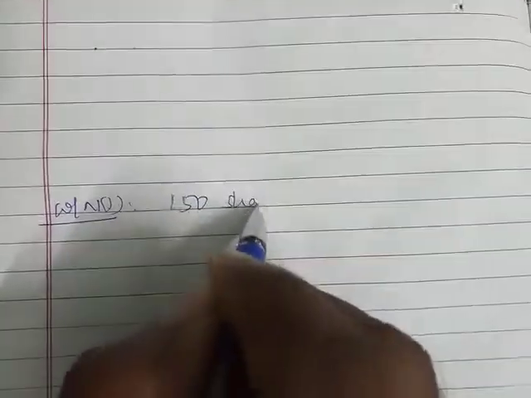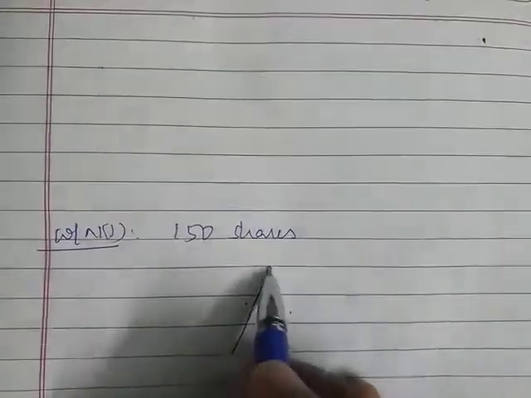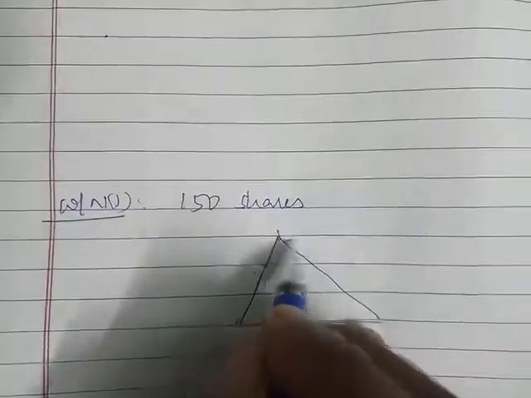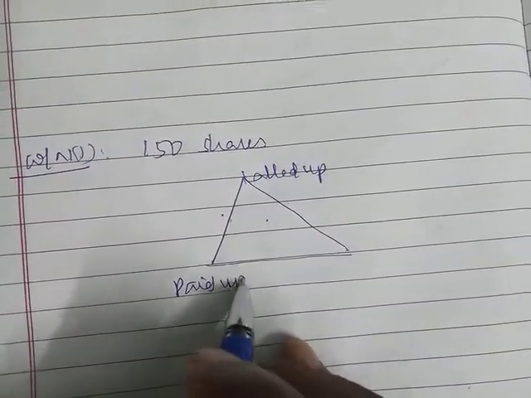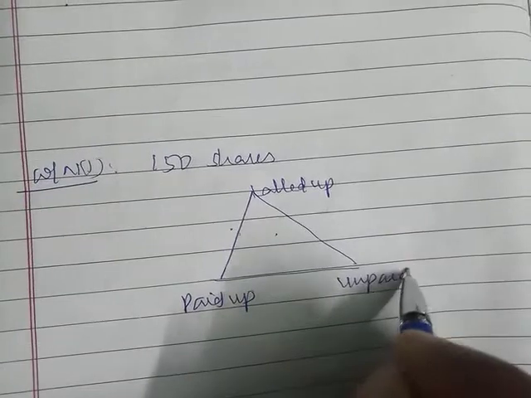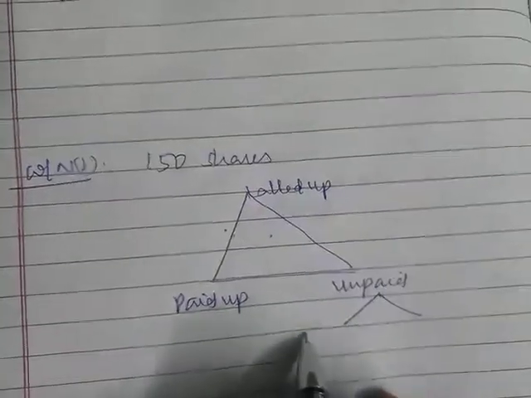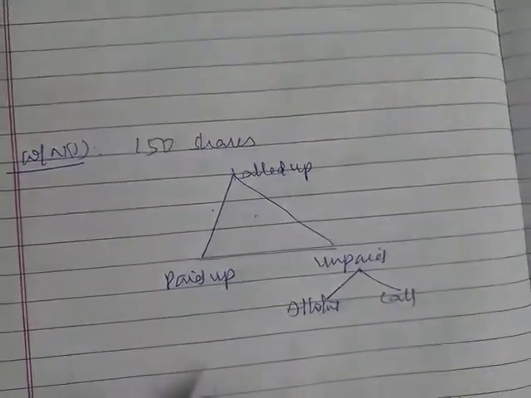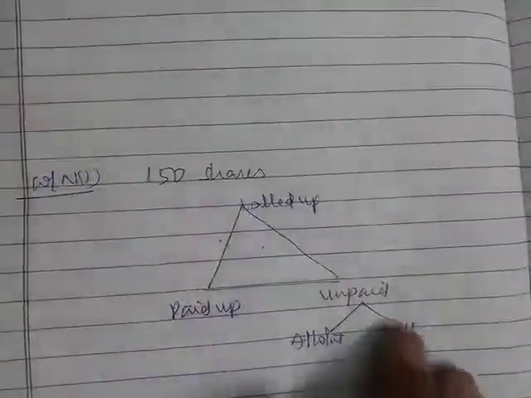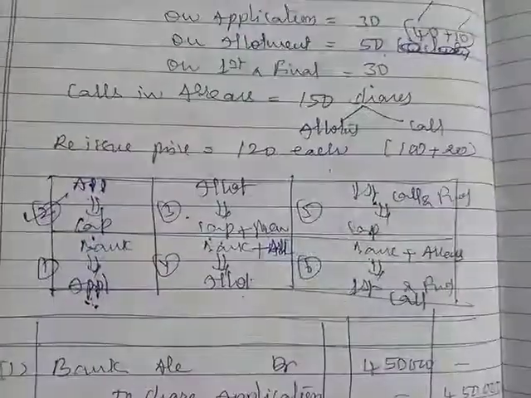Now we need to write the seventh entry as forfeiture entry, but before that I want to show you a working note. I am taking here working note number 1, and I told you for forfeiture how many shares we are forfeiting, that is important. 150 shares we are forfeiting. So for this I told you to draw a triangle in which we take here called up, here paid up, and this is unpaid. In the unpaid portion I told you he did not pay the allotment and he did not pay the call.